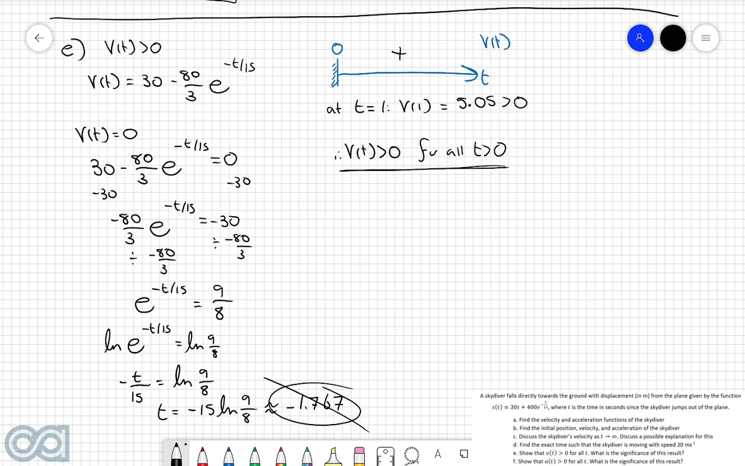Coming back to the original context of the problem, we defined the upwards direction as negative and the downwards direction as positive. So because v of t is always positive, it means that the skydiver will always be moving downwards, since that is the positive direction. And from a realistic standpoint, this makes a whole lot of sense, because when a person is jumping out of a plane and falling towards the earth, we don't suddenly expect them to travel upwards, because that's not how gravity works. So the fact that v of t is always positive means that the skydiver is always moving downwards, which from a realistic perspective makes sense.